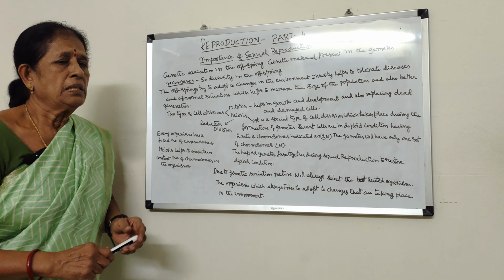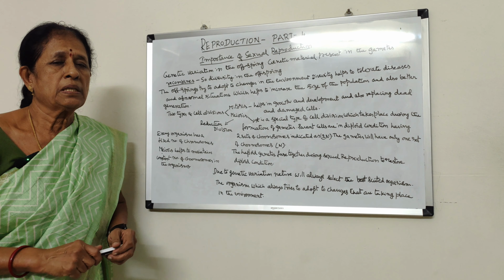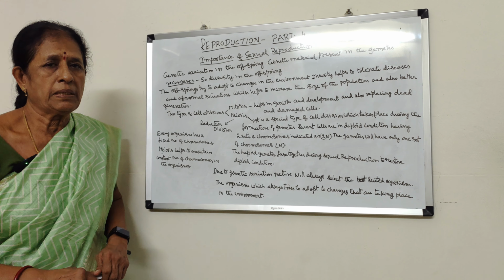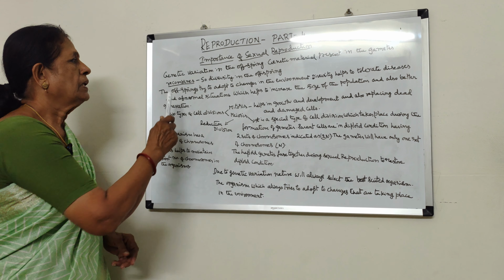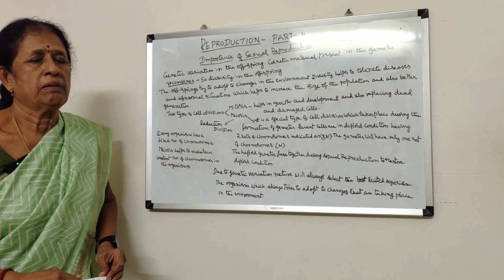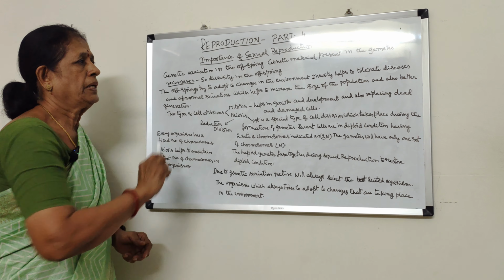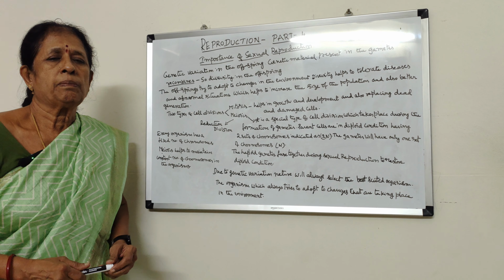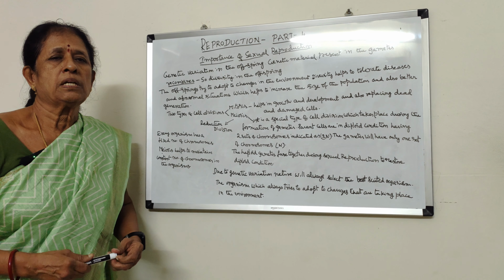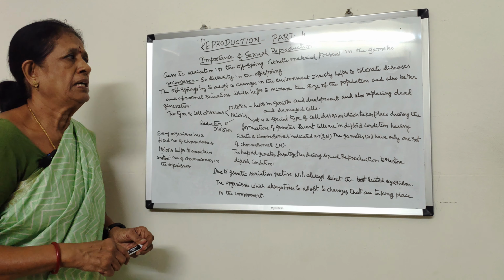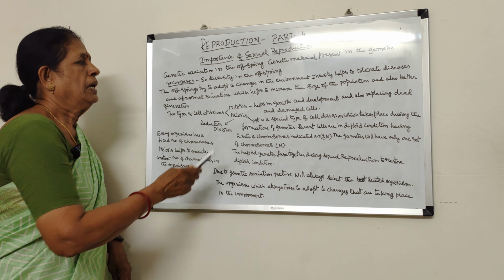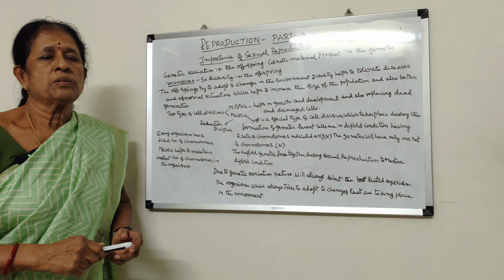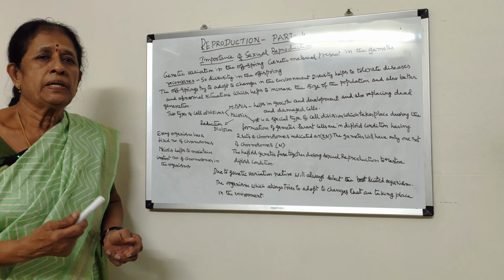That we shall see. In sexual reproduction, the production of gametes, male and female gametes, is very important. When gametes are formed, genetic variation will occur in the offspring. So what is genetic material? That means various genes which are present in the DNA strand. They will recombine, and so the offspring will have different characters.